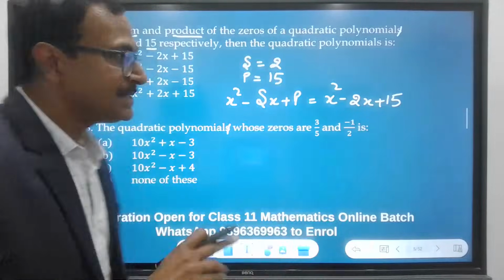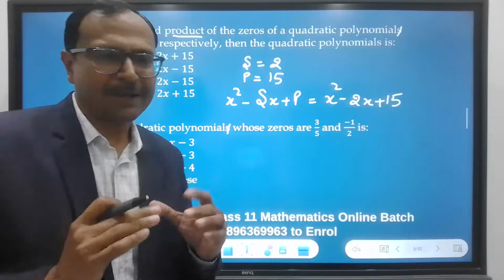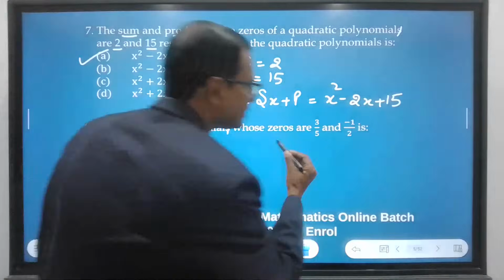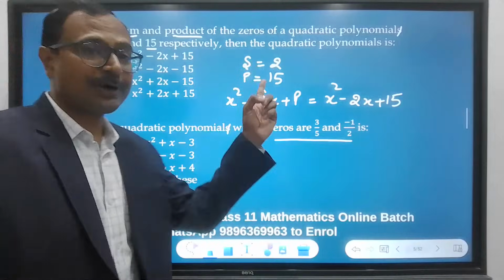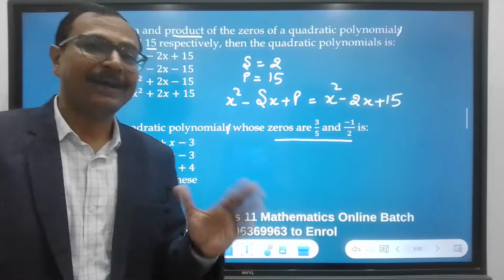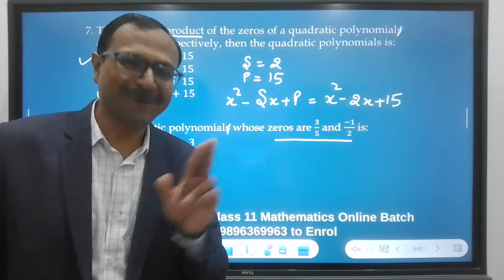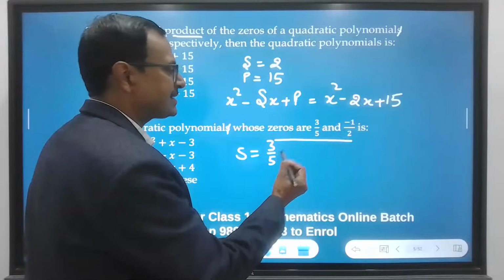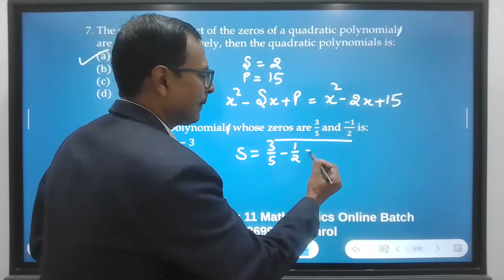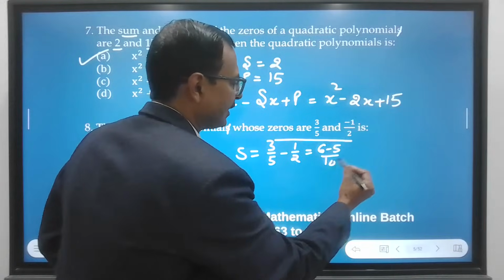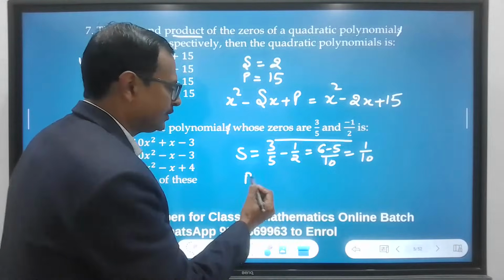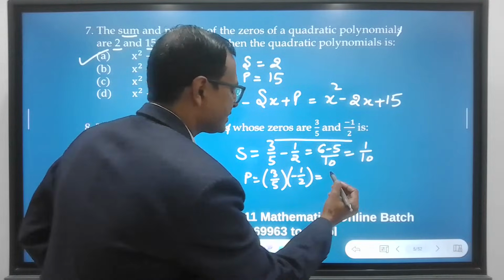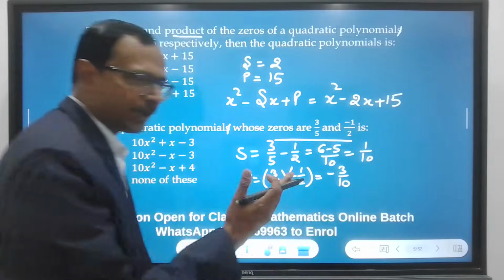Now come to the second part, the second degree of difficulty in the same concept. Now he has given the zeros. Here sum and product was known, so there was no problem. Now sum and product is not known, so you have to find the sum and product. Sum: 3 by 5 plus minus 1 by 2 gives me 6 minus 5 upon 10, which is 1/10. Product: 3 by 5 times minus 1 by 2 gives me minus 3 by 10.